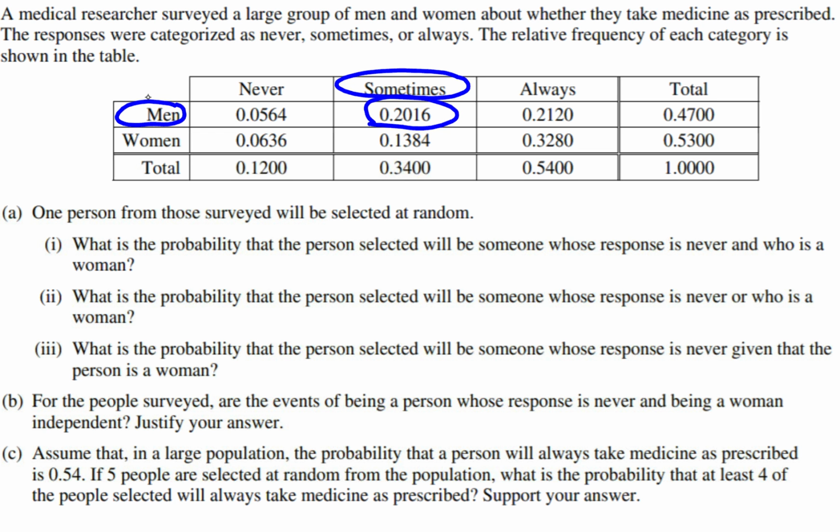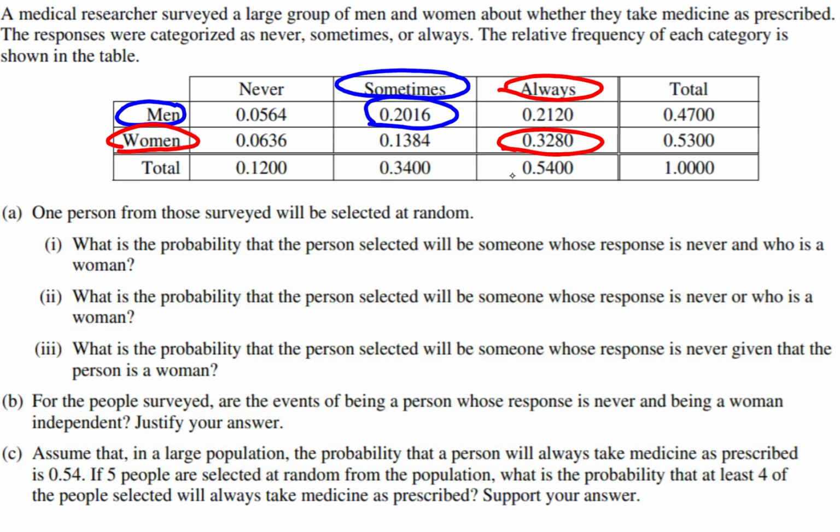So notice how I'm saying that. I'm saying men who sometimes take their medication. I'm not saying this is of the men that sometimes take their medication. This 0.2016 is out of the entire survey. Similarly, if I look at this number down here, it's in the always column, in the woman row. So we can say 0.3280, or about 33% of the people in this survey were women who always took their medication.